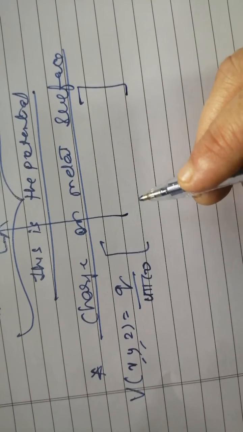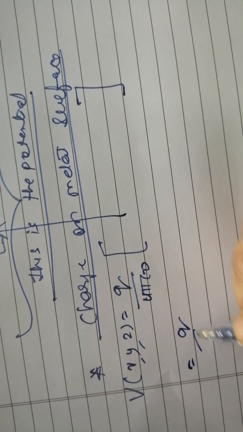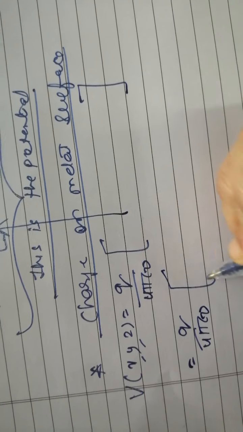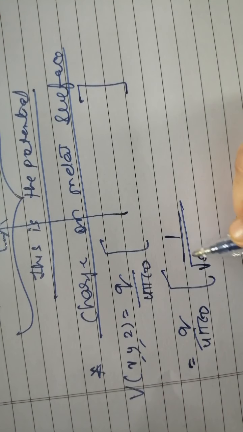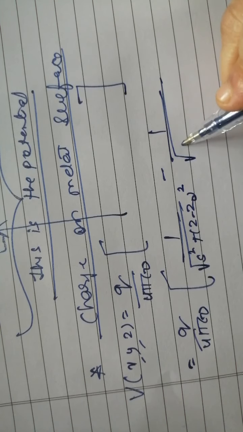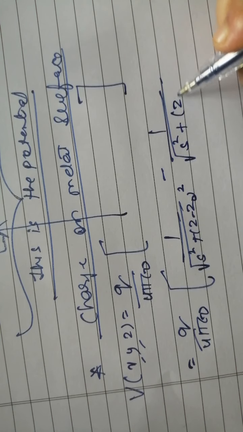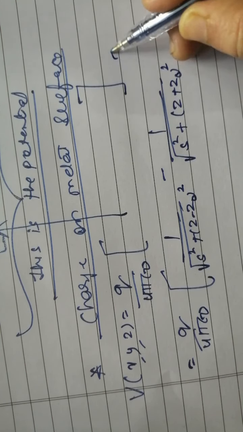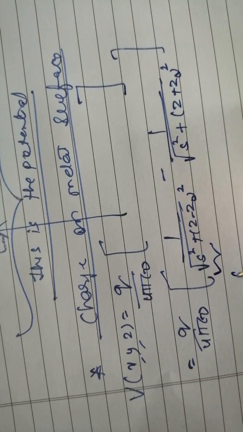So in place of x square plus y square, I am going to write 1 upon root of s square plus z minus z naught whole square, minus 1 upon root of s square plus z plus z naught whole square. Here we are selecting cylindrical coordinates.